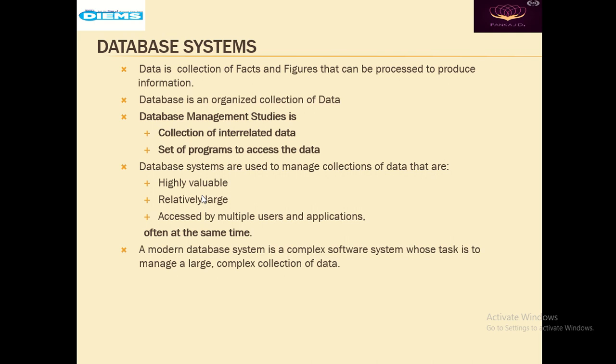For example, we can consider an enterprise, and for that enterprise, its data is highly valuable. In that case, we may need a database management system. The terms database systems and database management systems can be used interchangeably. So whenever we say database systems, it also means a database management system.